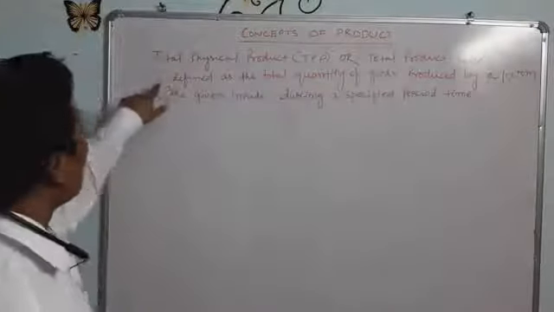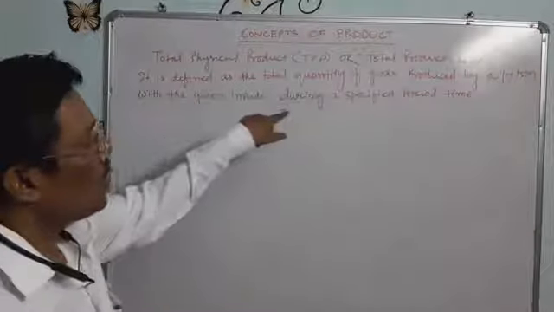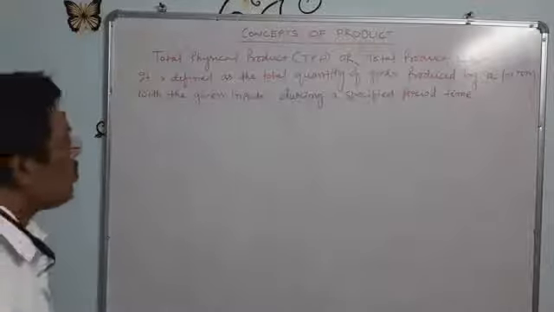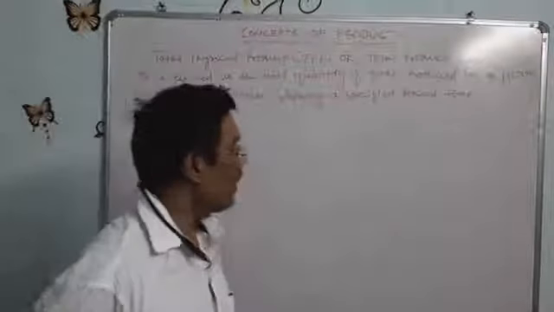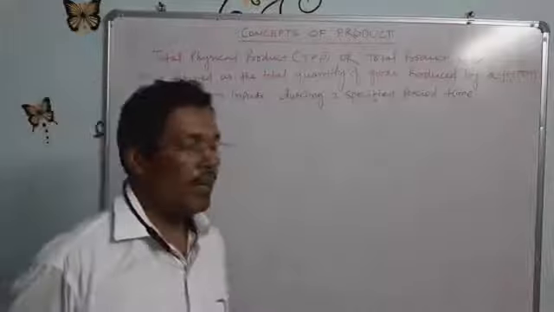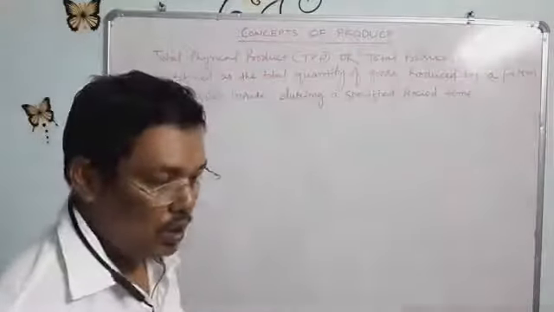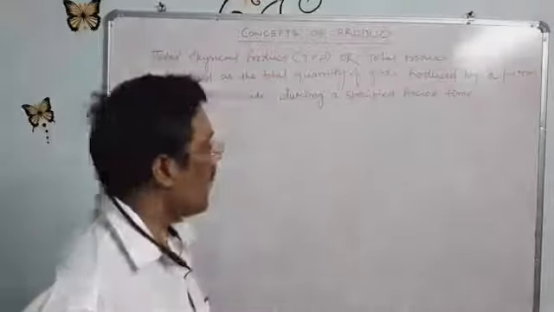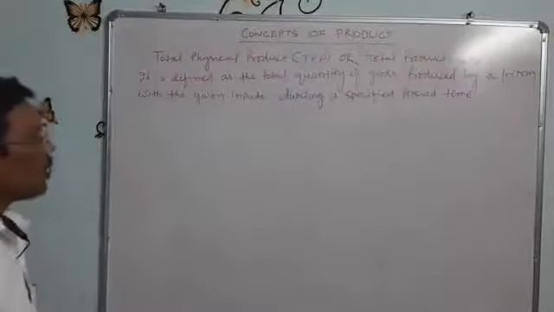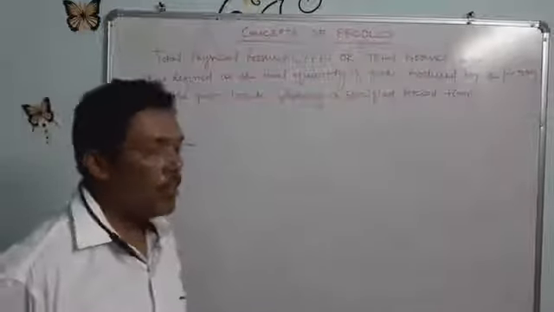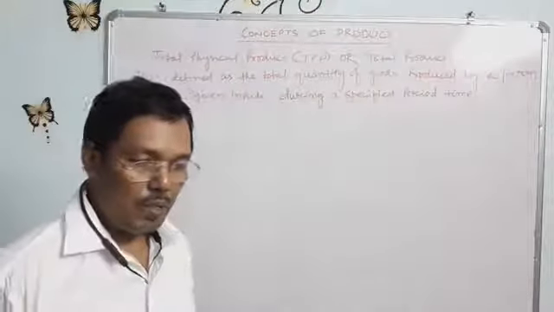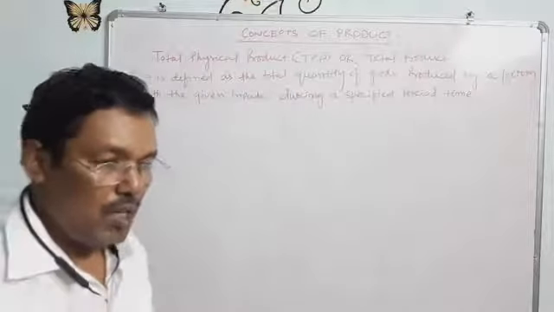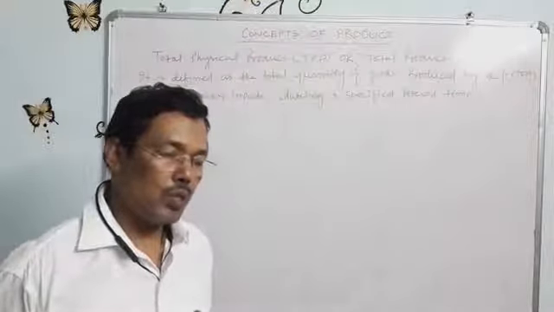Total physical product or total product is defined as the total quantity of goods produced by a firm with given inputs during a specified period of time. Suppose a firm produces different quantities of output; the total quantity of output produced by a firm